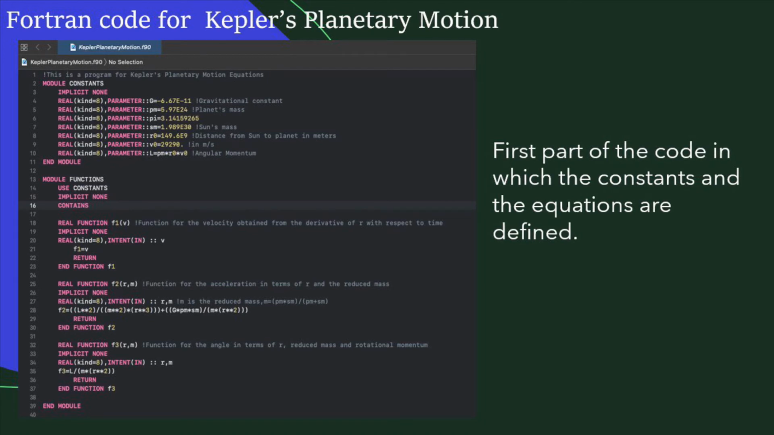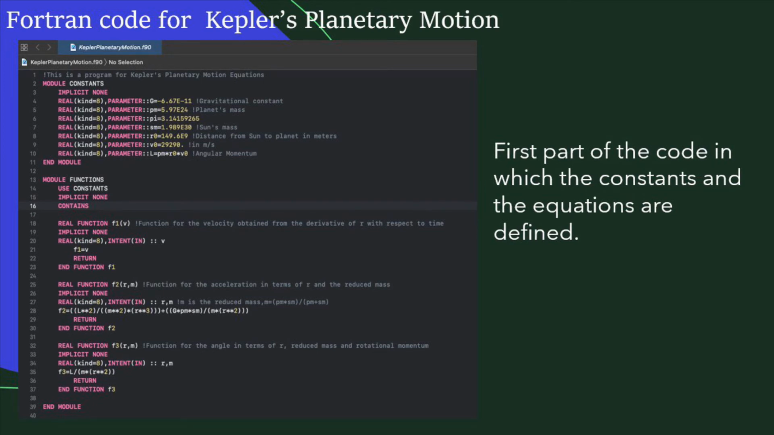The constants used were the planet's mass, the sun's mass, the gravitational constant, the initial radial distance between the planet and the sun, the planet's initial velocity, the initial angle between the two position vectors and the trajectory's arc, and the angular momentum, which is equal to the product of the initial velocity, the initial radial distance, and the planet's mass. These constants are stated at the beginning of the code because they appear in the equations to be stated next.